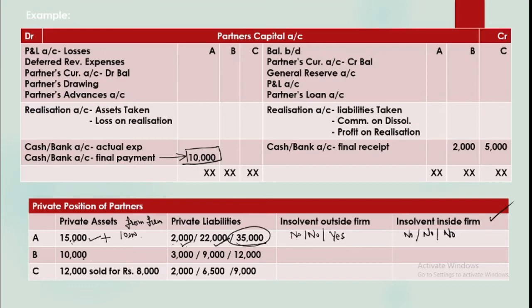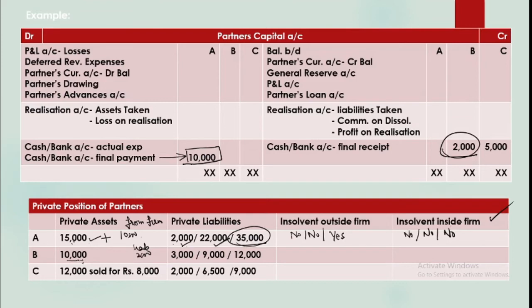Now what is the position of B? B has 10,000 here, but from the firm he is to bring 2,000. That is, his liability is 2,000 towards the firm. Now what do you say, out of his assets should we pay towards the firm?